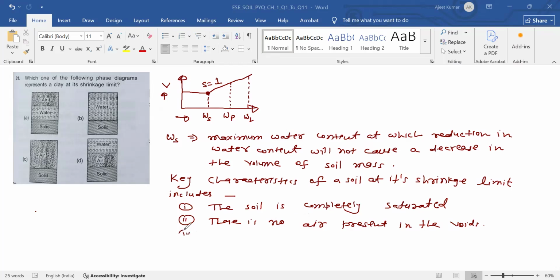And third one, if any more water is removed, air will start entering the voids.